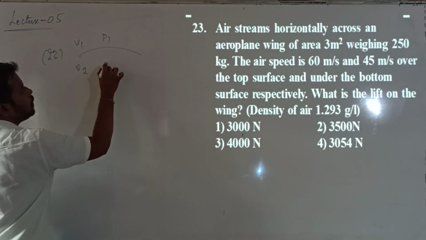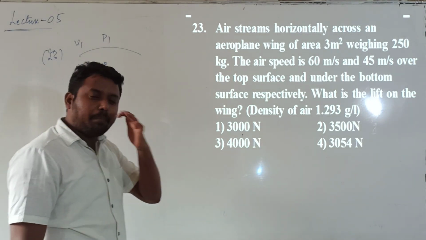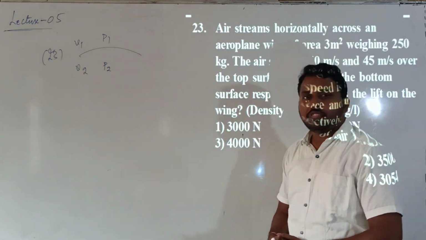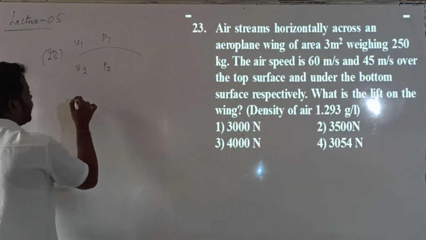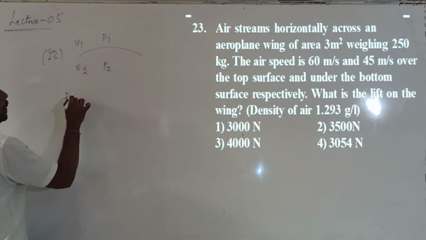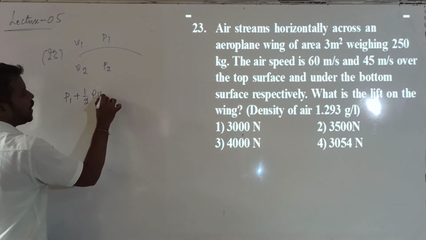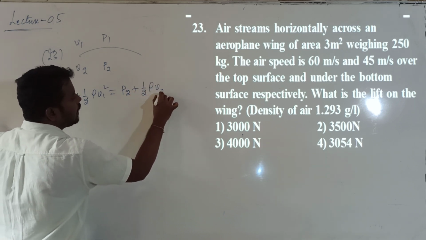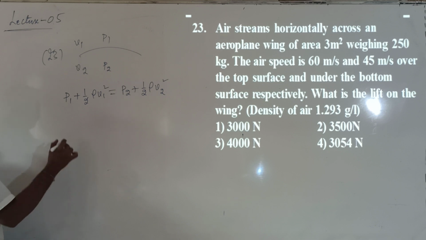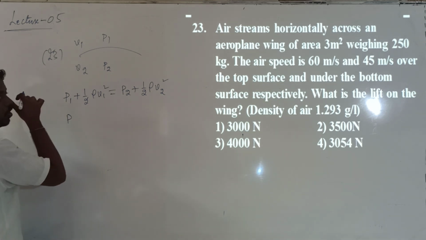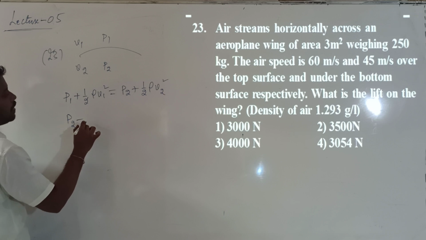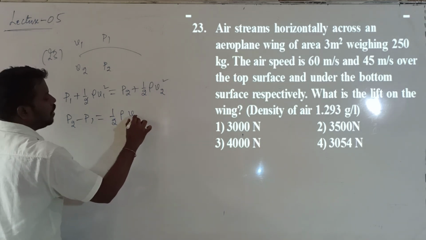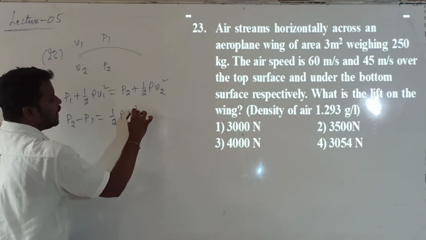Above pressure P1, below pressure P2. Because of the excess pressure below, a net upward force will act on the wings. That upward force is called dynamic lift. To calculate the dynamic lift, can we apply Bernoulli's theorem? P1 plus half into rho into V1 square is equal to P2 plus half into rho into V2 square. Correct? Where rho is the density of the air. From this, which value is greater? Obviously P2 is greater than P1. So P2 minus P1 is equal to half into rho into V1 square minus V2 square.